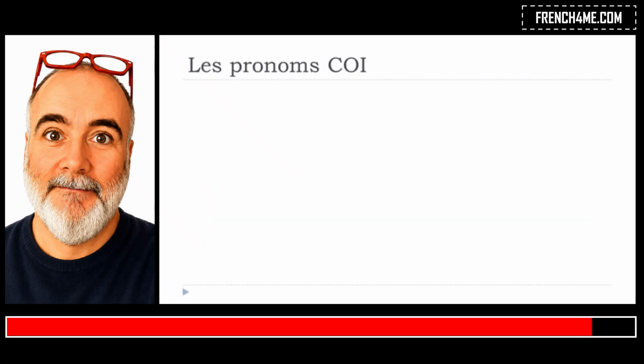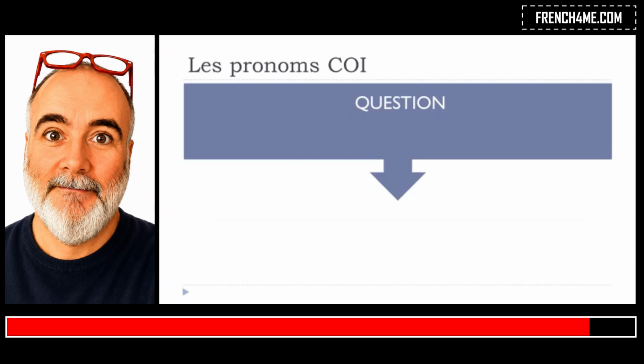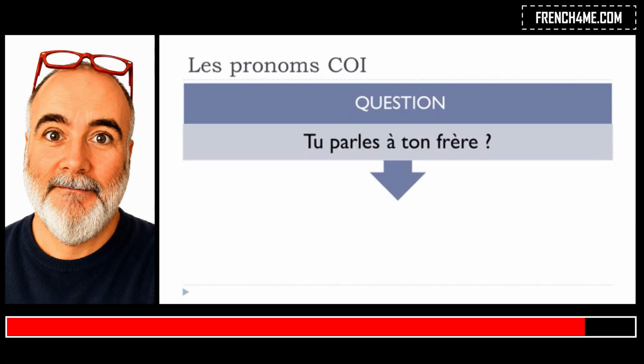So, les pronoms complément d'objet indirect. We'll start with une question, a basic question. Tu parles à ton frère. Parler is to talk. Tu parles, you talk to your brother, à ton frère.